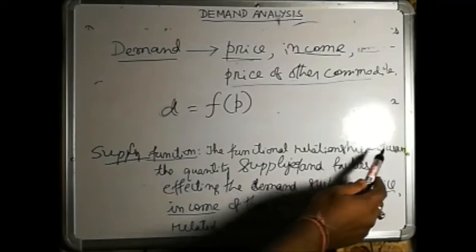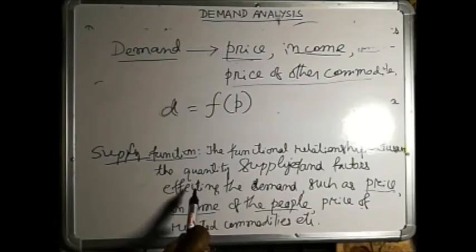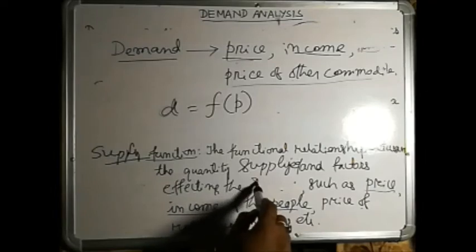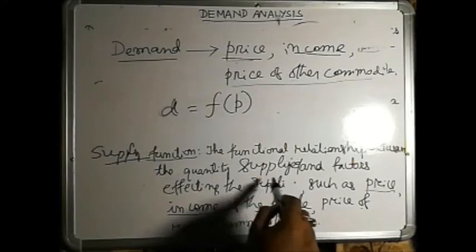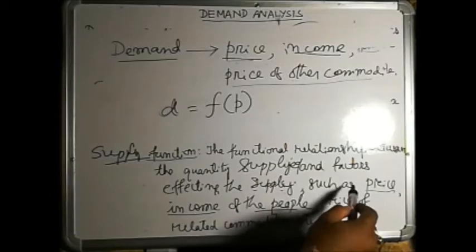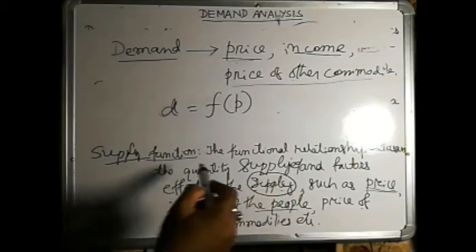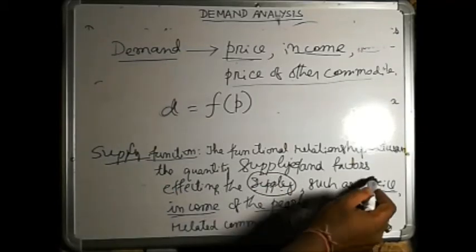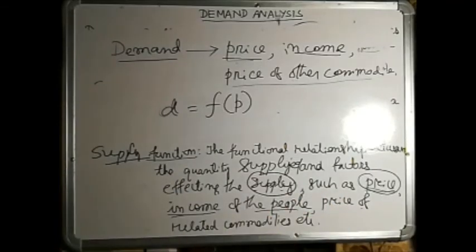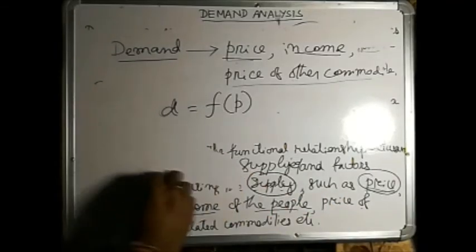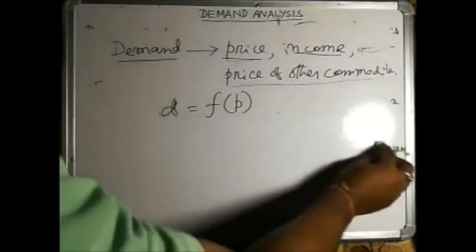The functional relationship between the quantity supplied and factors affecting the supply, such as price, income of the people, price of the related commodities, etc. So in the supply case also, we can consider the same independent variables: price, income of the people, price of related commodities, etc. Now the primary independent variable for supply is the price. So again we can write down the functional relationship of supply and price like this.